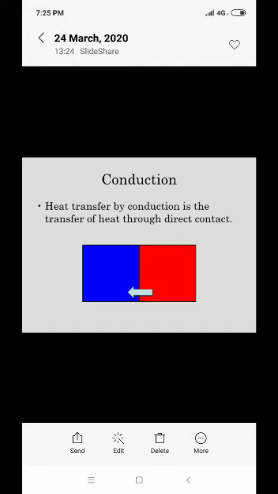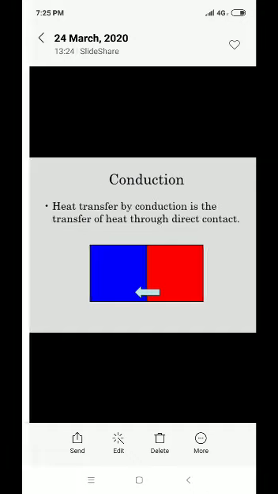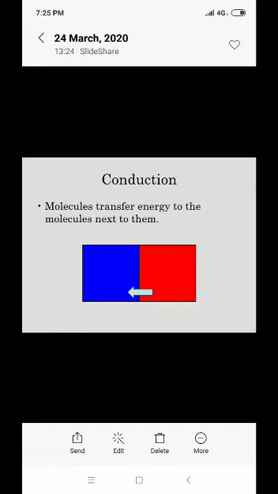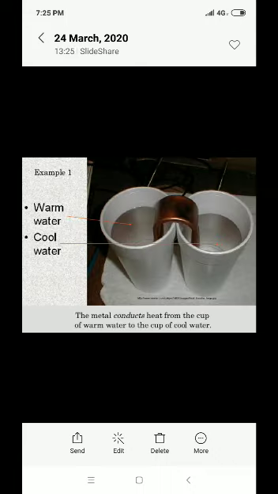Talking about conduction, it is the transfer of heat through direct contact. If direct contact is there, then it fits the definition of conduction. In conduction, molecules transfer energy to the molecules next to them. Simply, conduction is the transfer of energy by actual motion of the medium. In this diagram, warm water and cool water are given. The metal conducts heat from the cup of warmer water to the cup of cool water. So this is the best example of heat transfer.